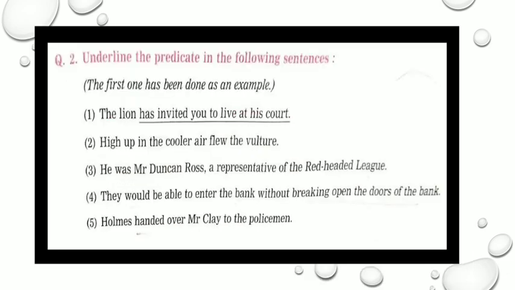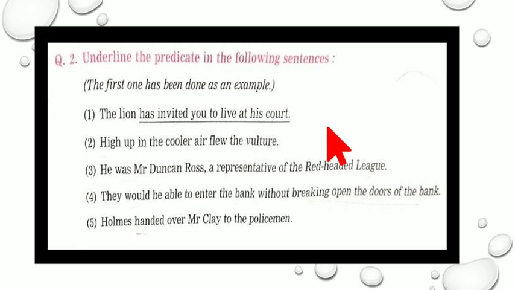Now question number 2, underline the predicate in the following sentences. Given in the example, the first one: the lion has invited you to live at his court. Who has invited? We are talking about whom? The lion.